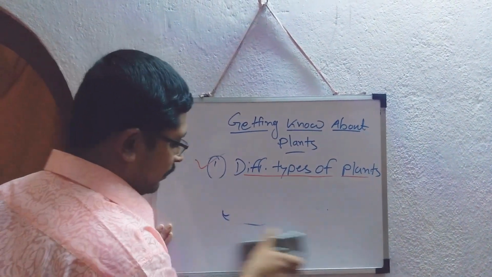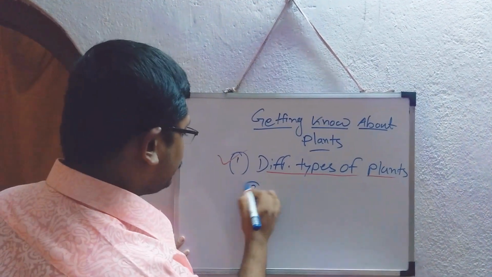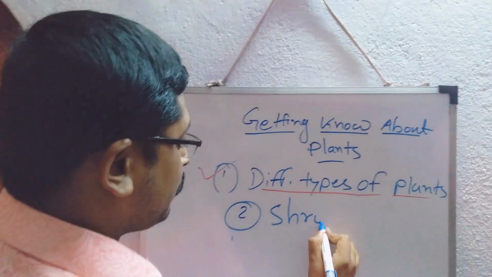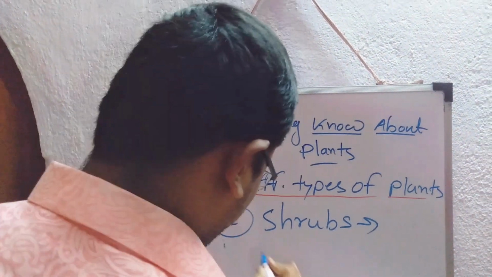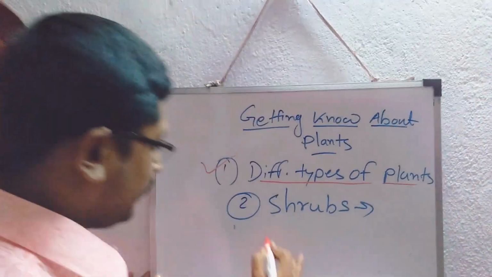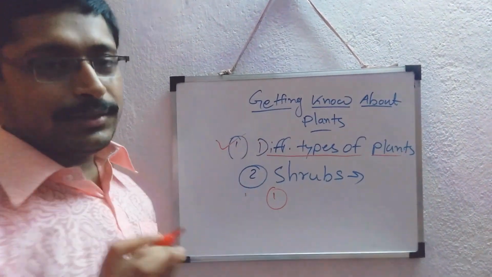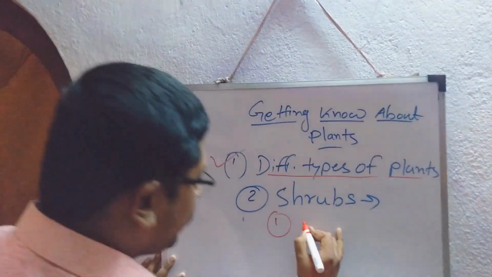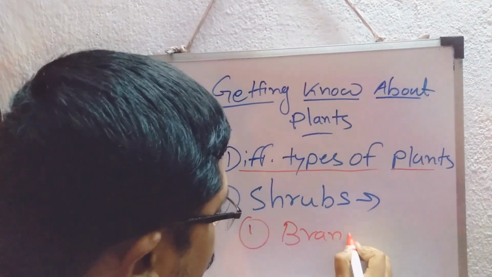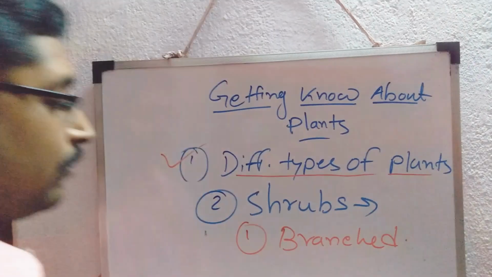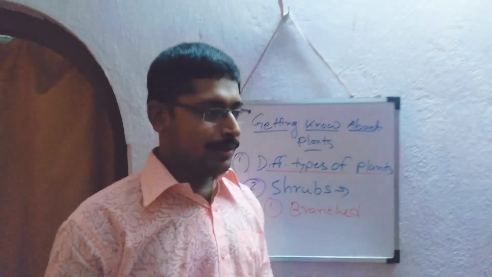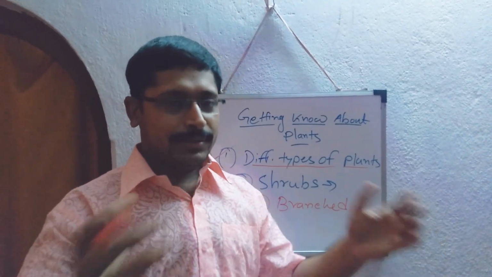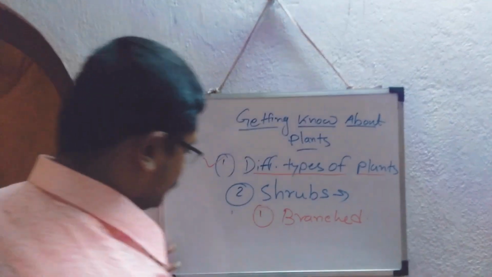Now the second category of plant according to the character is shrubs. So what are shrubs? What are the characteristics? First character, which is the striking difference from the herbs, is that they are branched. It is even seen that alongside the stem, at the very base of the stem, branches are made. So they are branched.